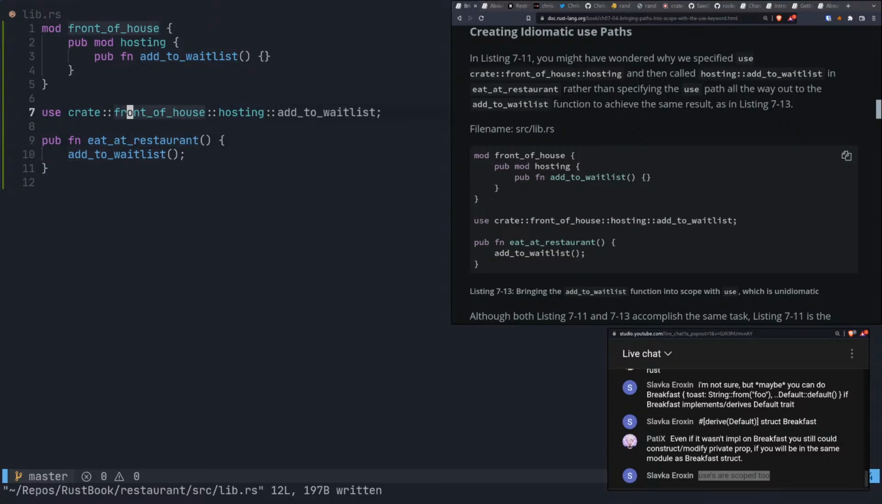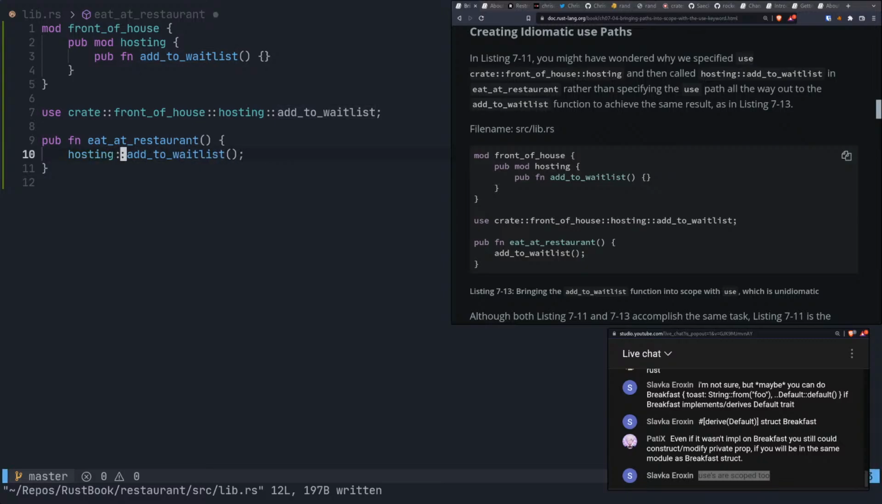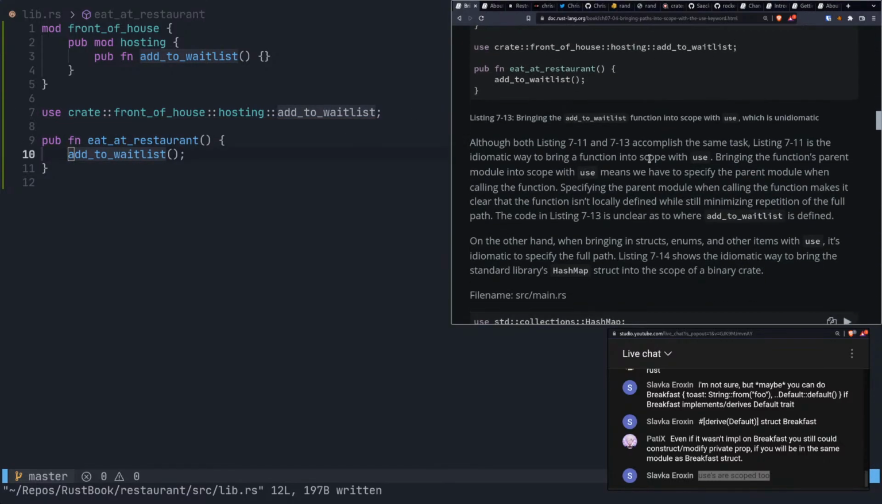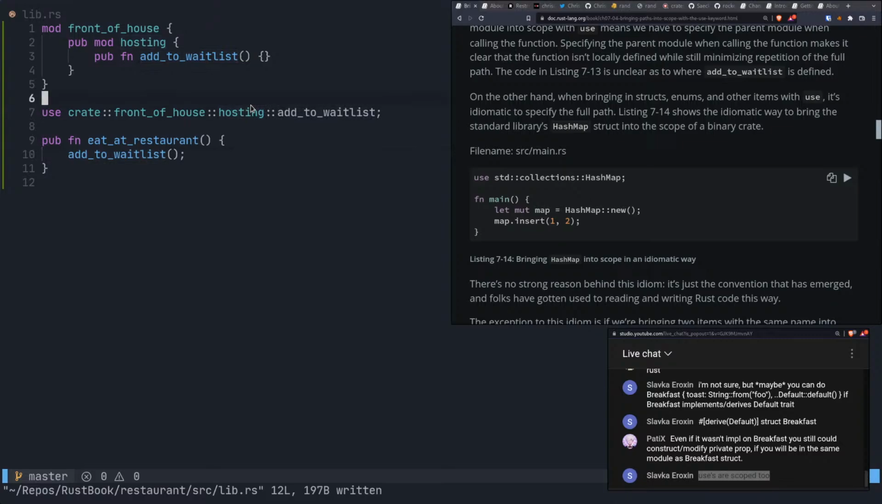Now, we just get the add to waitlist function. So we can actually pull the function out and just use the function without any namespace on it or whatever, right? Like we don't need to do hosting like that, right? And we actually can't because we didn't use anything that way. So there we go. All right, that's simple. Let's try with a hash map now.